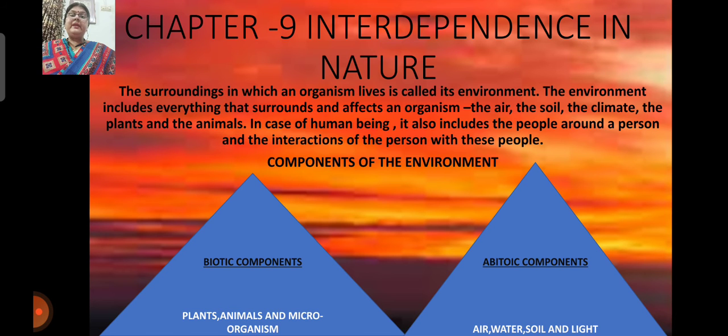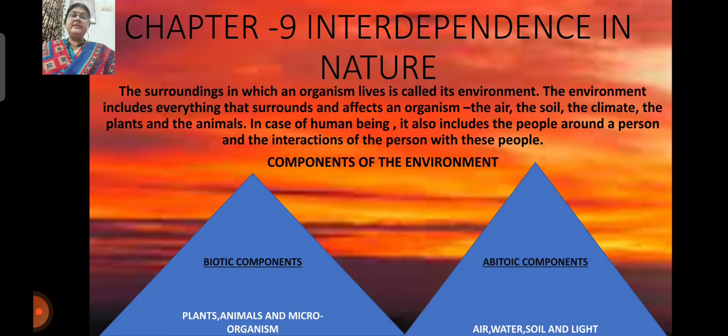So the environment includes everything that surrounds and affects an organism: the air, the soil, the climate, and plants and animals. But in the case of human beings, it also includes the people around a person and the interaction of a person with these people. There are two types of components of the environment. They are biotic components and abiotic components.